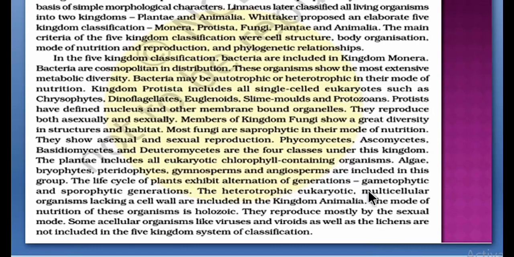The heterotrophic eukaryotic, multicellular organisms lacking a cell wall are included in the kingdom Animalia. The mode of nutrition of these organisms is holozoic. They reproduce mostly by the sexual mode.